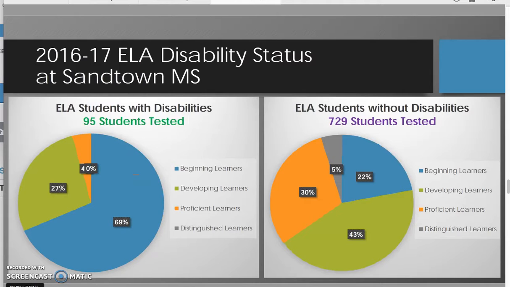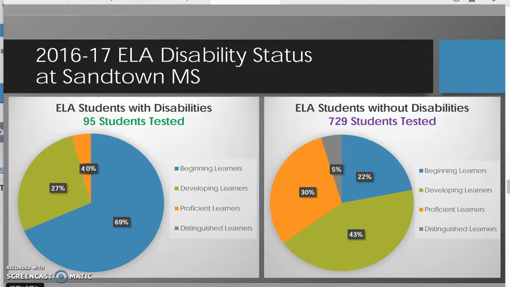Okay, as we drill down further into the 2016-2017 data, we're going to compare ELL students with disabilities to the ELL students without disabilities. So let's start with the ELL students with disabilities. There were only 95 students tested. And there's a large area here that are beginning learners at 69%. Now let's compare that with the ELL students without disabilities. The beginning learners for students without disabilities were at 22%.